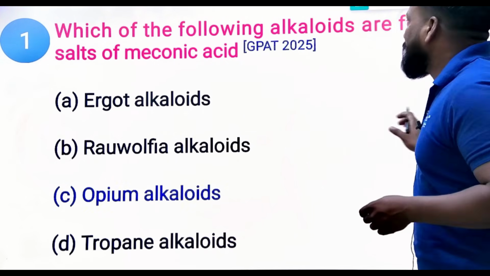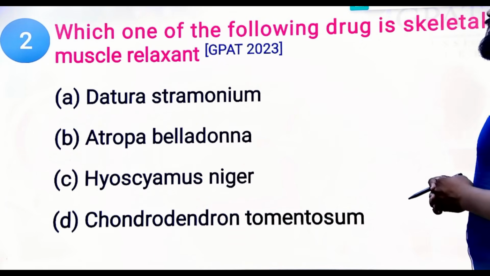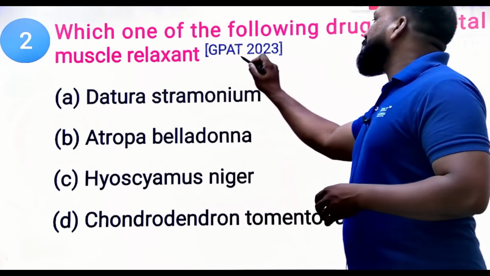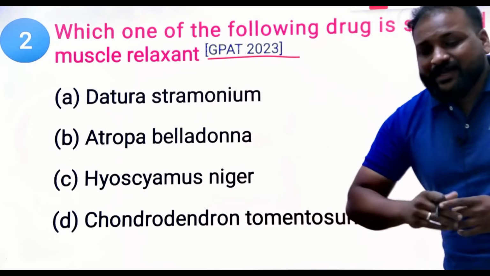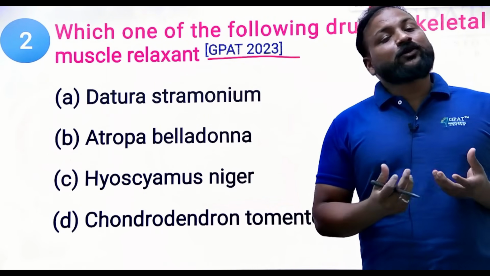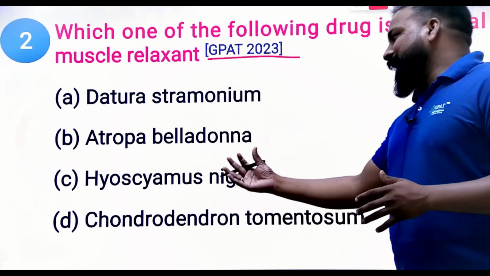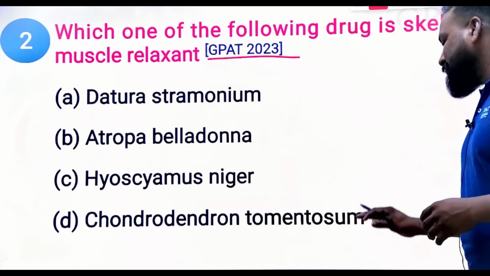Next, second question: which of the following drugs is a skeletal muscle relaxant? GPAT 2023 question. They also ask based on pharmacological action. The options are Datura stramonium, Atropa belladonna, Hyoscyamus niger and Chondrodendron tomentosum.